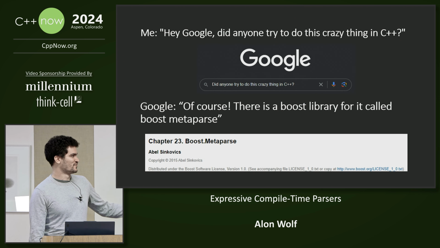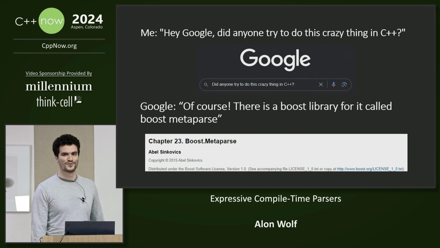And the answer was yes, of course, there is already a Boost library for it. I mean, in hindsight, I should have expected it, and this leads us to the first library of this talk. Boost MetaParse is a compile-time parsing library by Abel Sinkovich. Everything in this library uses C++98 except for the creation of the compile-time string.